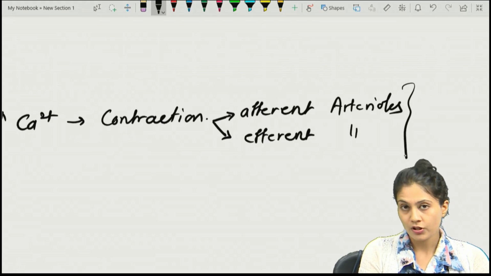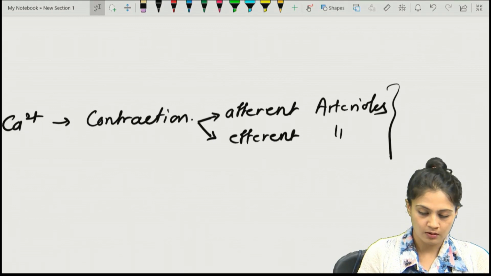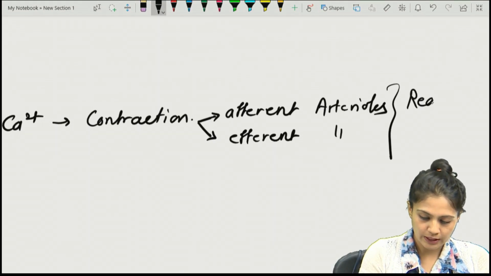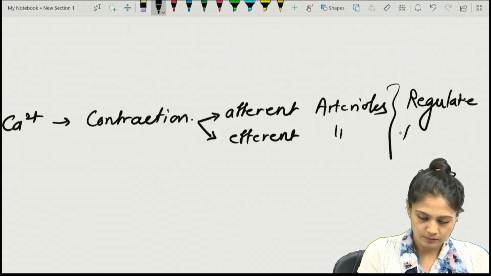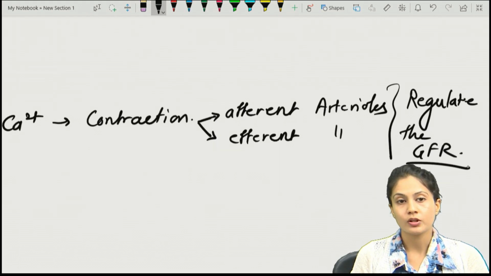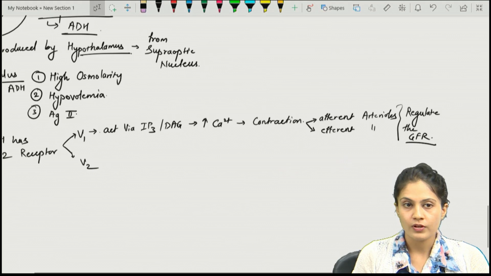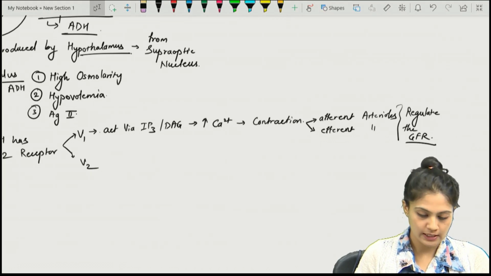And once the contraction occurs through this V1 receptor, it will regulate the GFR. So that is the function of the V1 receptor of the ADH.